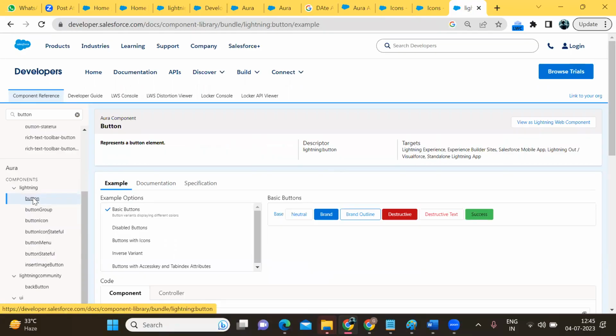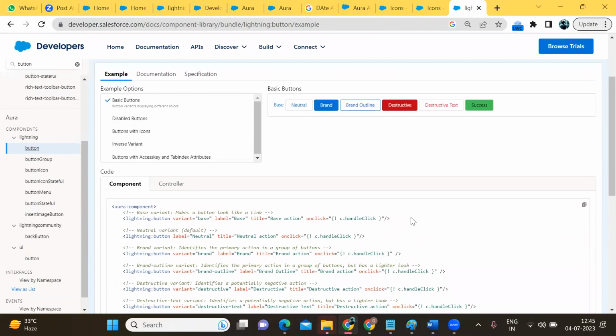Here we are getting the button examples. I am getting 7 buttons. Which type of button you want to create? Take the code and paste it.